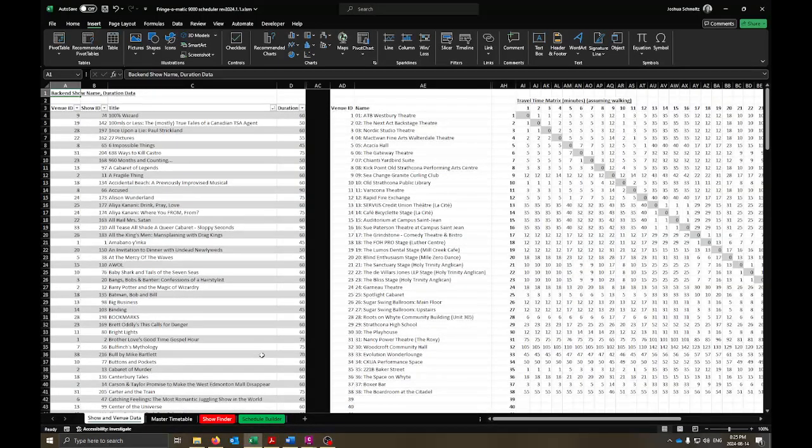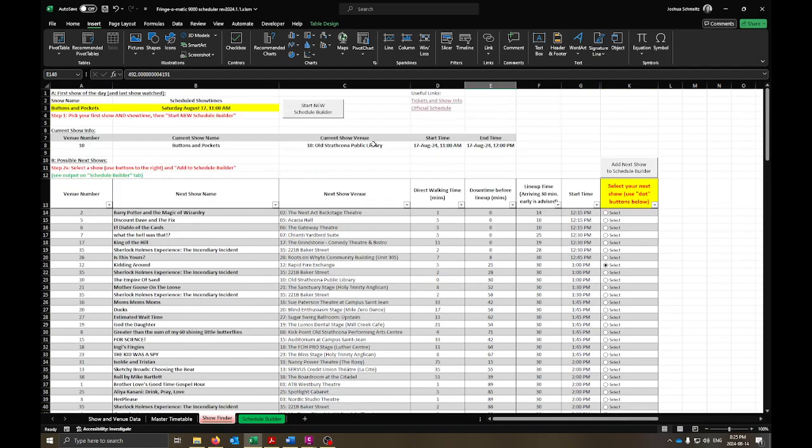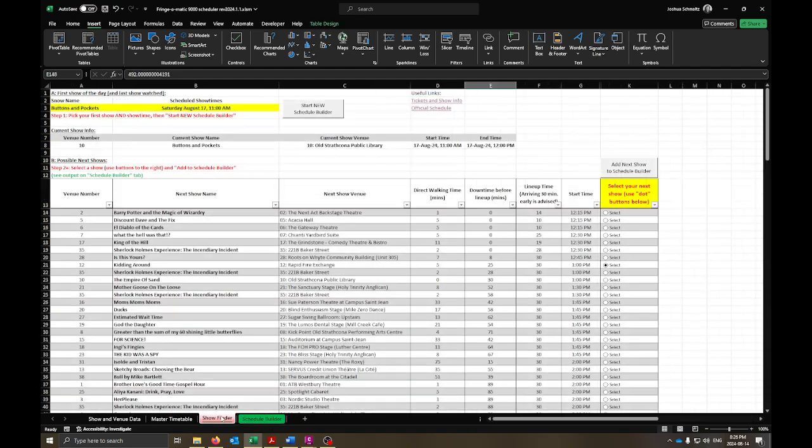The downfall of it is that it needs to be on Excel on a PC, but I'm still working on that with time. Obviously, if a show is sold out or something, it's not going to be reflected in here. So you need to go buy the tickets and make sure it's all going to work and everything makes sense, because this is a tool to help you. But if you paint yourself into a corner with it, sorry, I'm just some random guy on the internet. I can't help you.